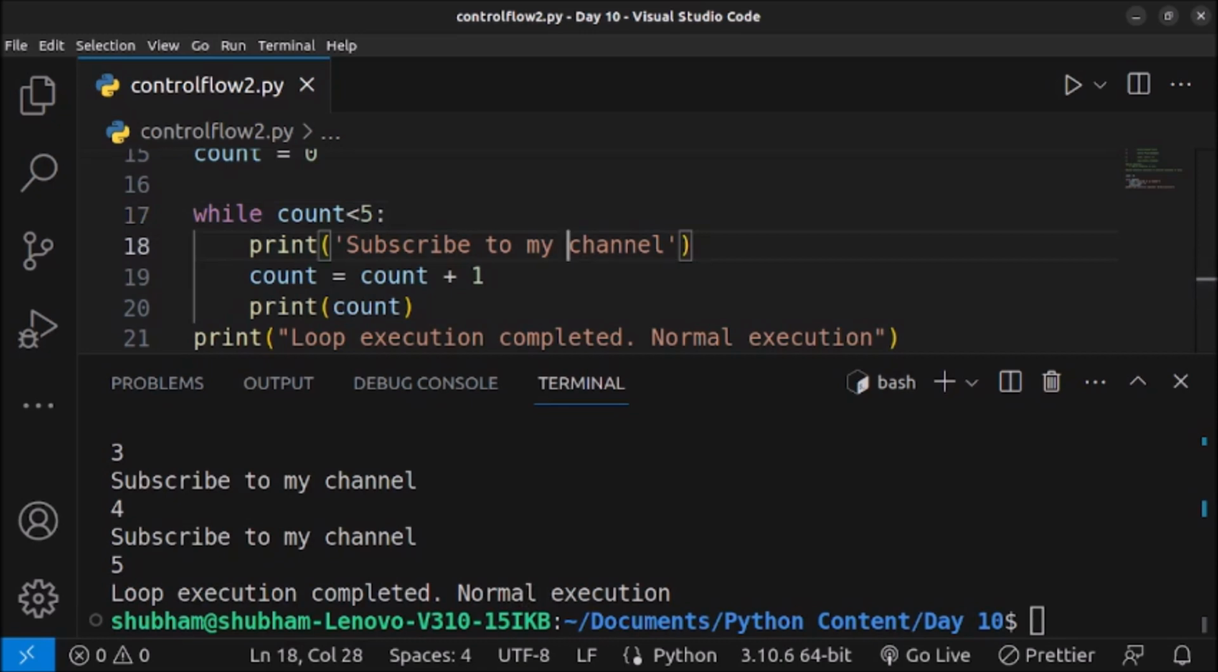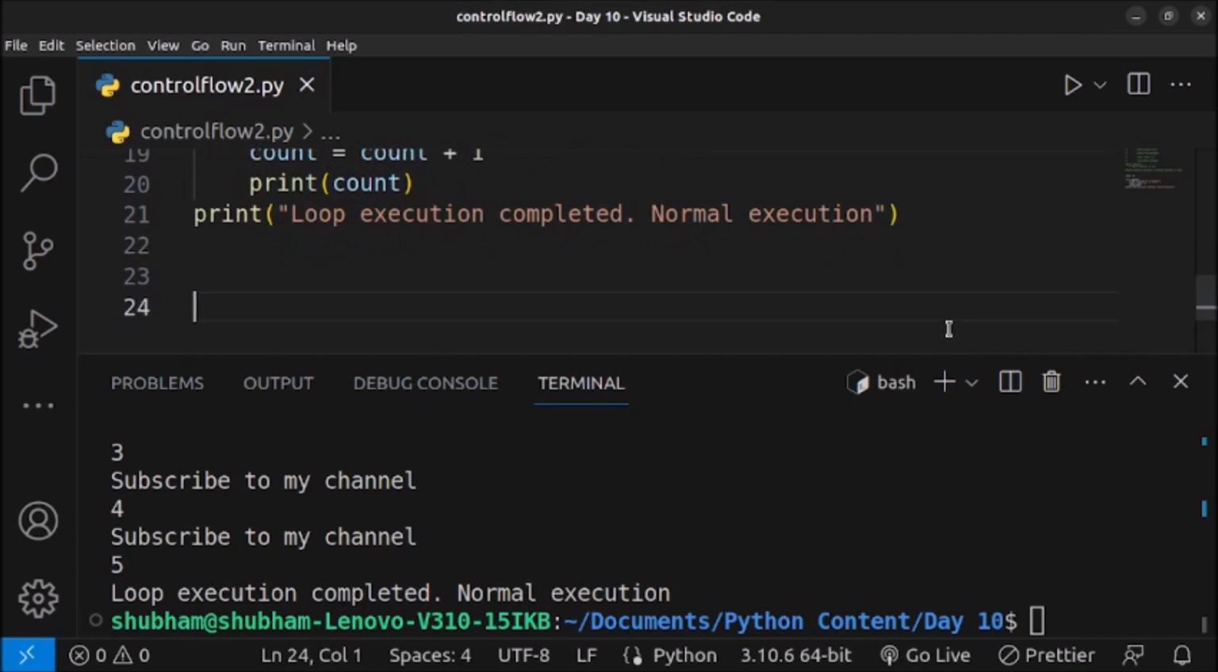Now we will learn about the for loop in Python. So the for loop is used to iterate over a sequence such as list, set, strings, tuples, etc., or any iterable object. So iterable objects are the ones which we have seen in the earlier videos, like list, tuples, or strings, etc. It executes a block of code for each item in the sequence.